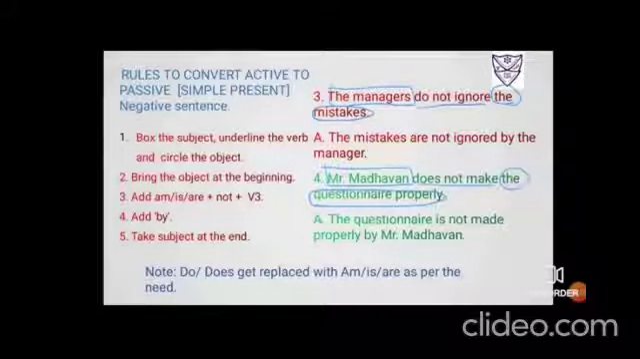Once it is done, bring the object ahead. The mistakes. Then add am, is, are. Okay. You have to replace do. Because it is mistakes, so I'll put are. If it is mistake, I'll put is. Okay. The not is to be brought down in the same manner. Then you have to change the verb into its third form. So ignore, ignored, ignored.